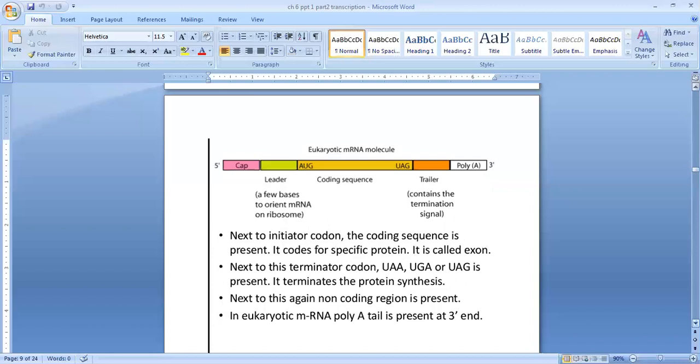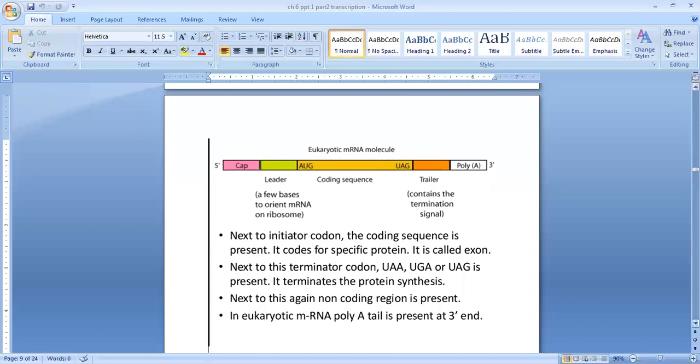Next to the initiator codon, the coding sequence is present. You can see here the yellow color middle portion, the coding sequence. It codes for a specific protein.